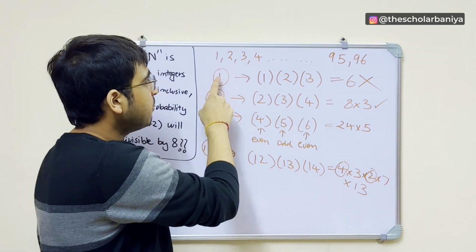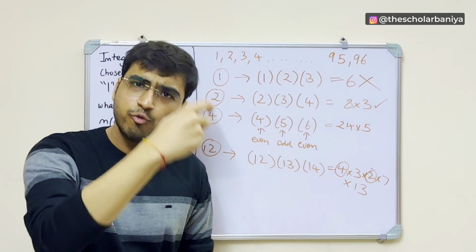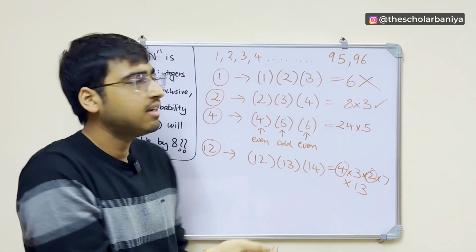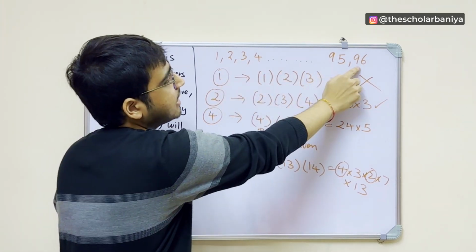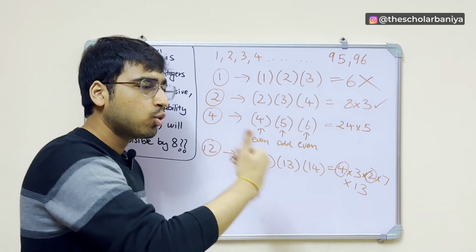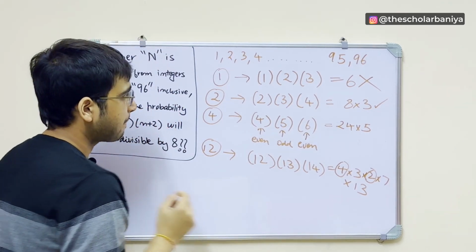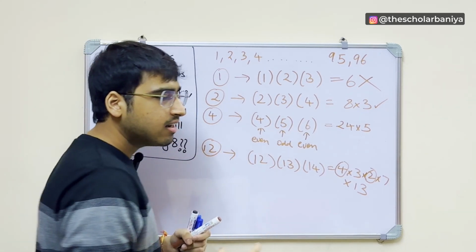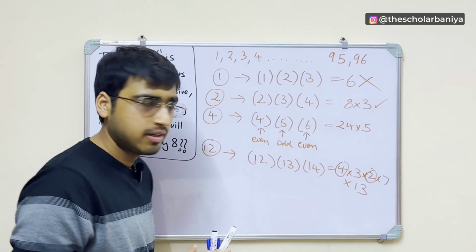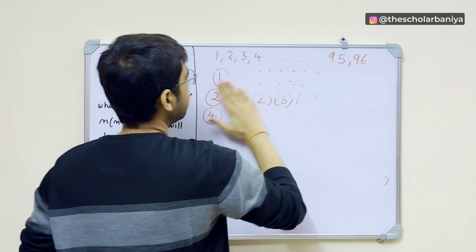Now, how many even numbers are there starting from 1 up till 96? There are 48 even numbers. It is pretty obvious, 2 into 48 is 96. So there are a total of 48 even numbers. So we can write that there are 48 numbers for which the product is divisible by 8. I hope all of this makes pretty good sense.